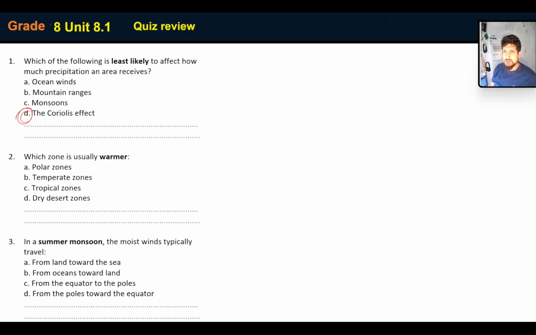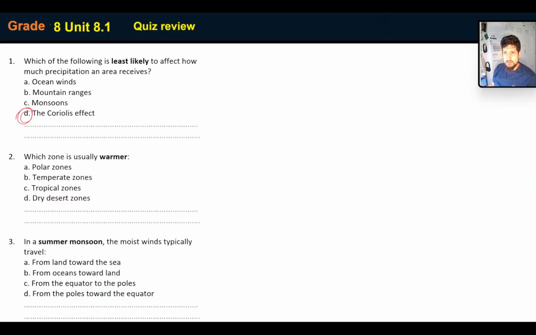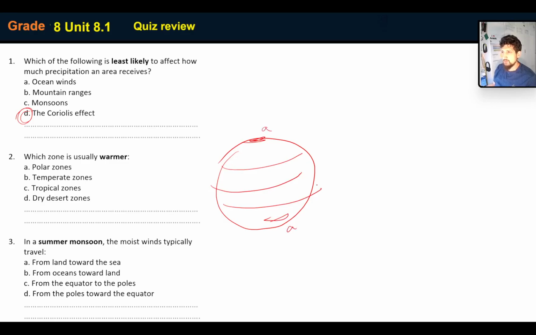So which zone is usually warmer? Question 2, which zone is usually warmer? Well, of course, we know that the earth has the equator and has those two other zones. These are the poles, the polar zones, A and A. Then we have the temperate zones, B and B, and then we have the tropical zone, which is around C. The hottest one is going to be the tropical zone.